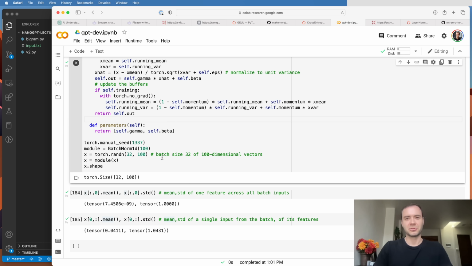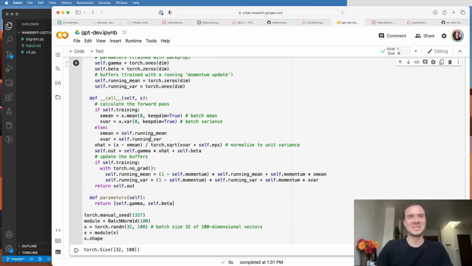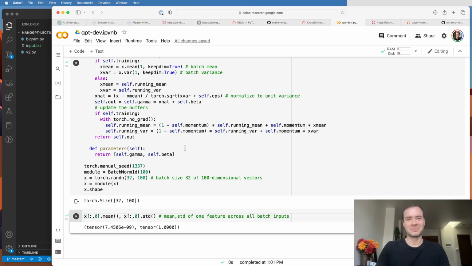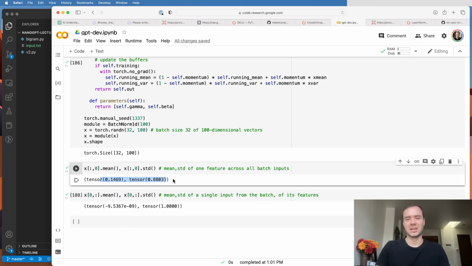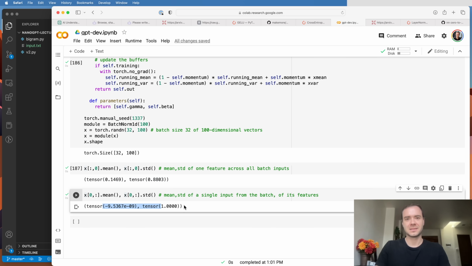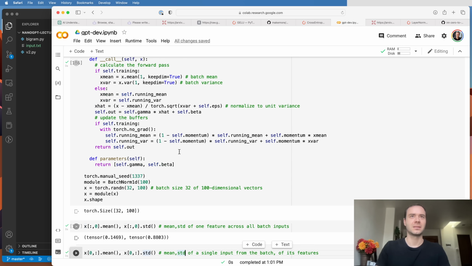So let's now implement layernorm. It's very complicated. Look, we come here, we change this from 0 to 1. So we don't normalize the columns, we normalize the rows. And now we've implemented layernorm. So now the columns are not going to be normalized, but the rows are going to be normalized. For every individual example, its 100-dimensional vector is normalized in this way.